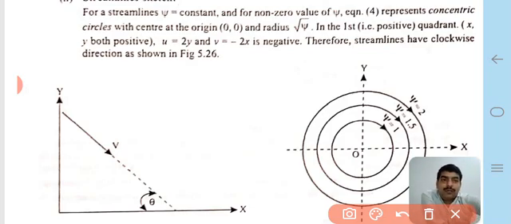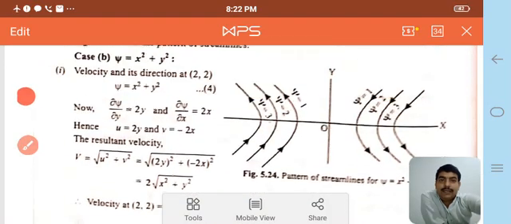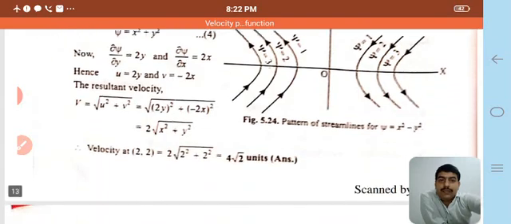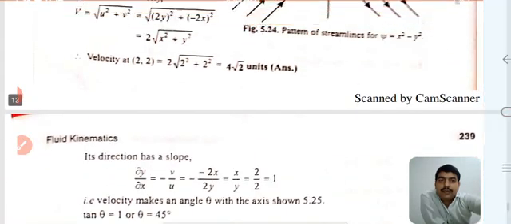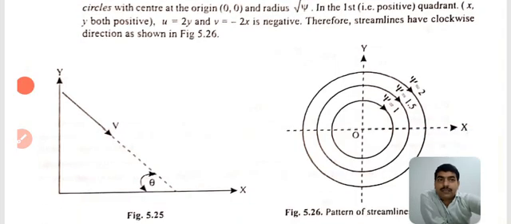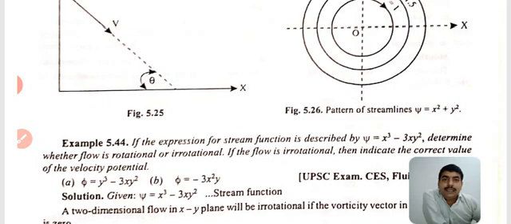Now streamline sketch: we see here ψ = 1, ψ = 1.5, and ψ = 2, which are circular paths, because of the second case above. ψ is a constant value, and the streamlines have clockwise direction, and we plot easily.